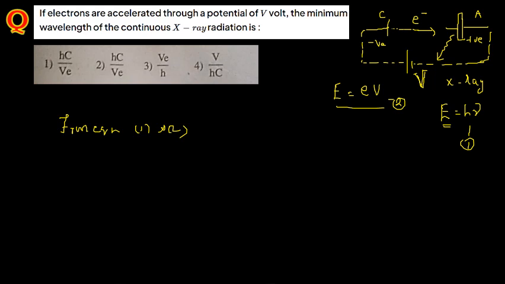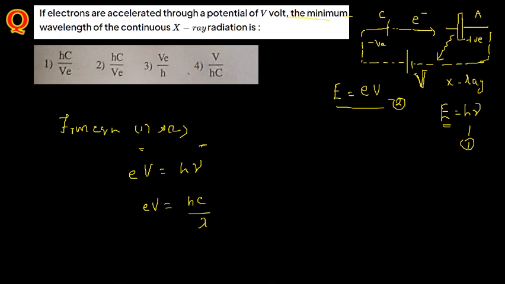So what you are going to have is E equal to E into V, and this one here is H into nu. Nu here is, see, this is the X-ray photon, and this is about the applied energy. So here is Hc divided by lambda, and that will be equal to E into V. See, what they have asked here is the minimum wavelength.